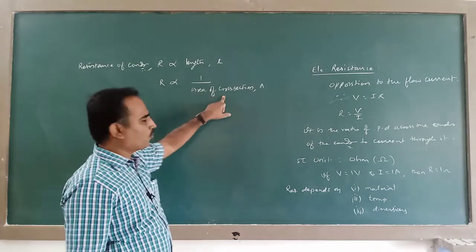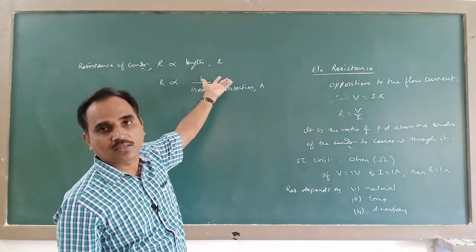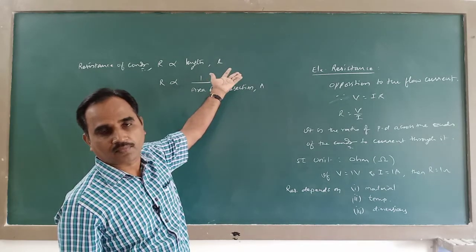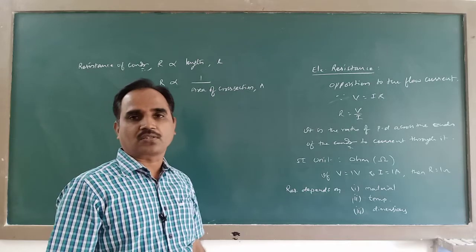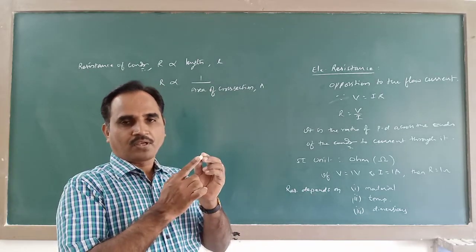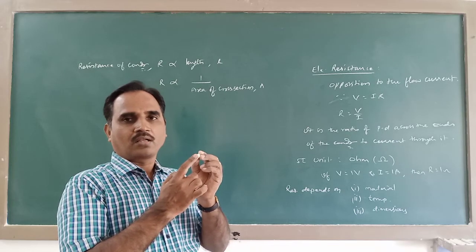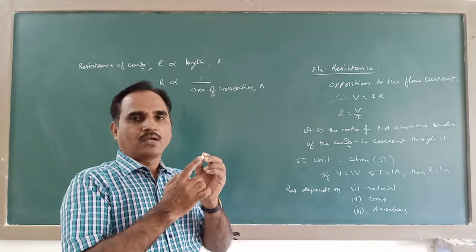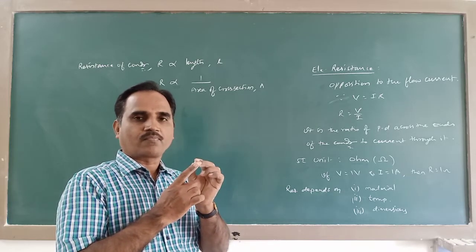Resistance is inversely proportional to cross sectional area. That means the smaller the area, the larger will be the resistance. Or the larger the area, the smaller will be the resistance. This cross section will be in the form of a circle, so the cross sectional area is given by pi r square. So area depends on radius.